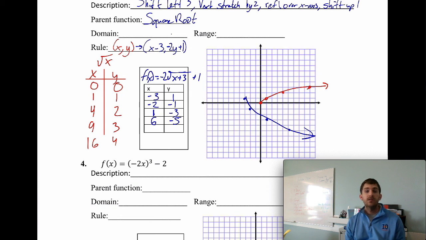For time's sake, I'm going to skip over number 4, but you can check out number 4 in our answer key.